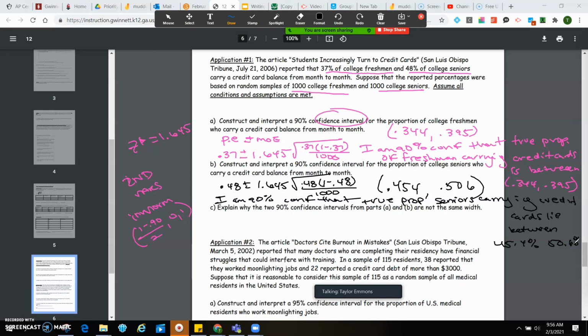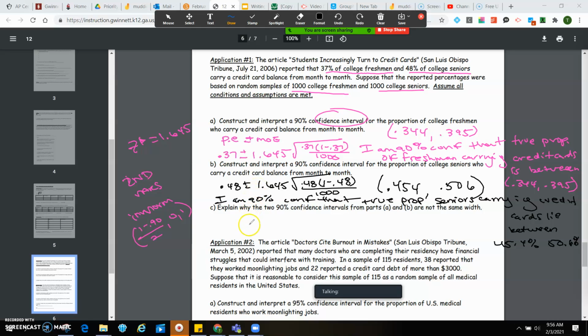Okay, what number did you see? I did 0.48 plus 1.645 times... Are you putting that 1,000 underneath the square root? No. Wait, the 1,000 is underneath, so included inside of the square root. Yeah, it should be. Okay, so you should have gotten 0.015 for this part right here, and then multiplied by 1.645, that should be 0.025, 0.026 maybe.